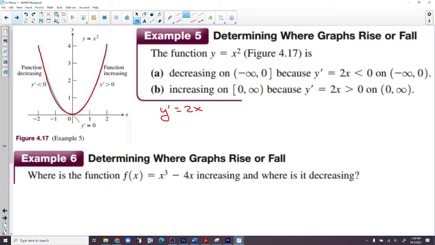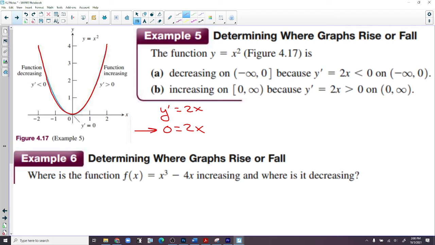Now we're looking to see where these change signs, where the derivative is positive and where the derivative is negative. So where's our point of interest? Like where do functions change signs? When y is 0, right? When y is 0, you can go from positive to negative. So we want to set the derivative equal to 0.